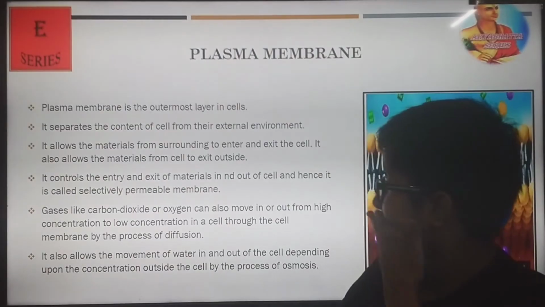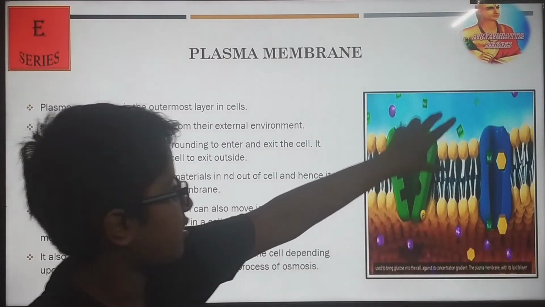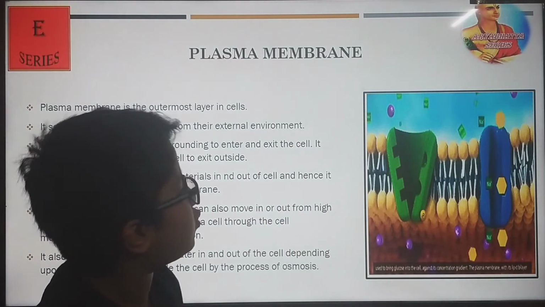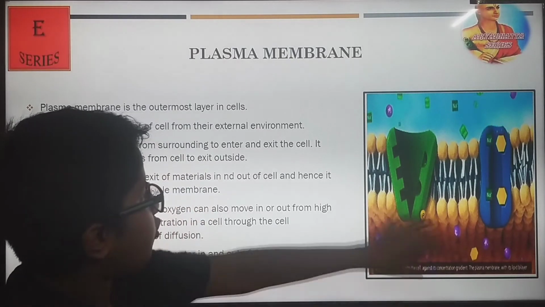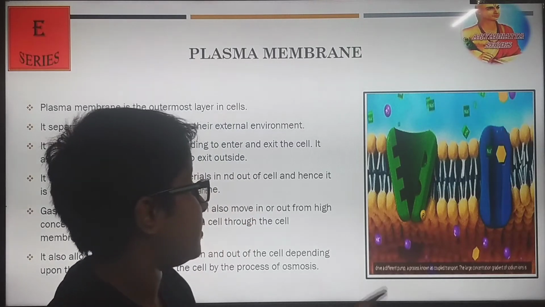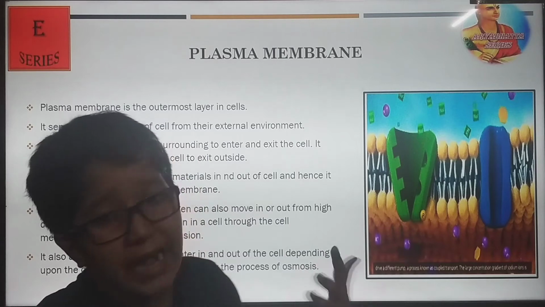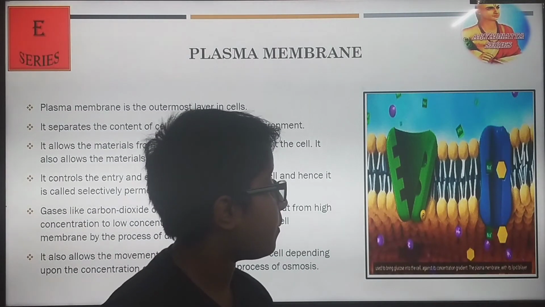Now, third thing: you can see these things are allowed inside. You can see there is some purple-like thing outside and some purple-like thing inside. But this thing is not recognized by the plasma membrane, though it is useful for the cell, because some substances are required at that moment but are not recognized by the plasma membrane.